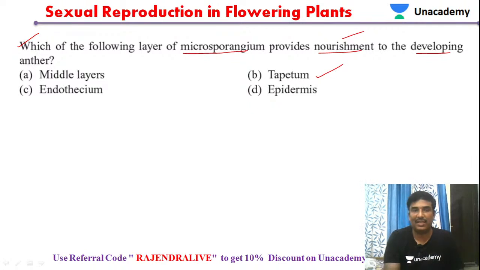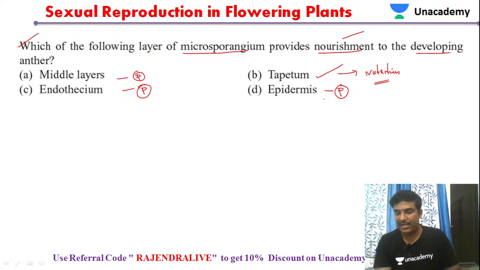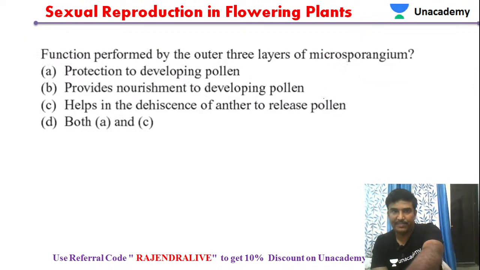Just now we were discussing this. The middle layers, endothecium, and epidermis are involved in protection, whereas the tapetum is involved in nourishment. So that is providing the nutrition, and that is called nourishment. Next.